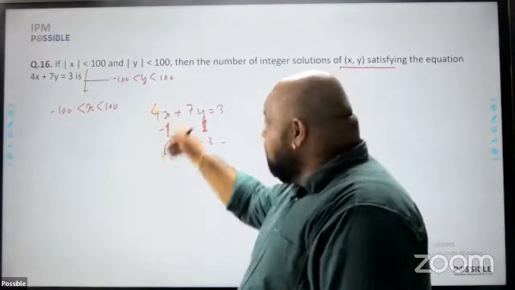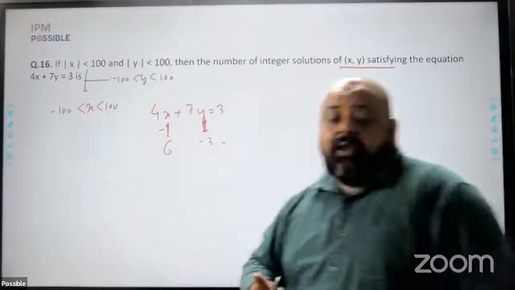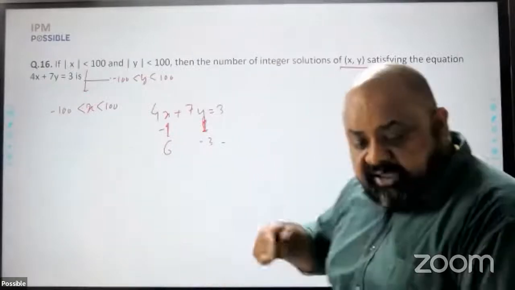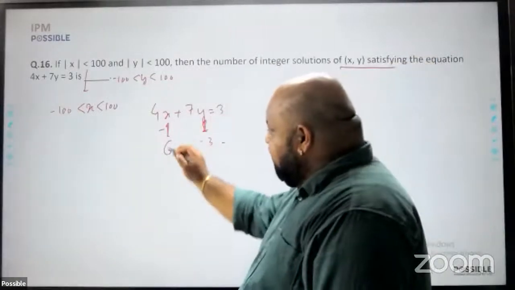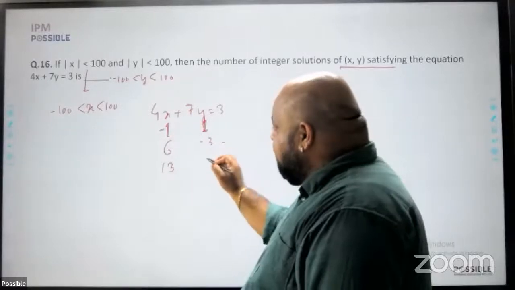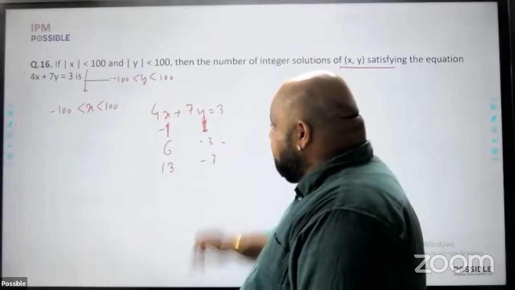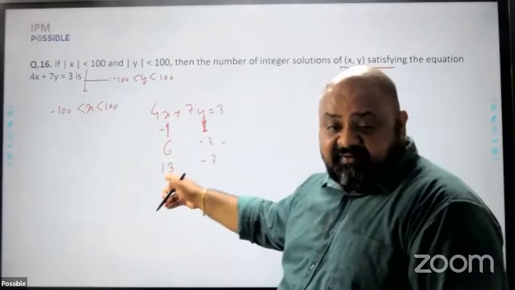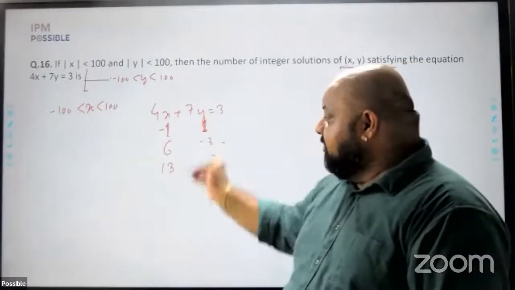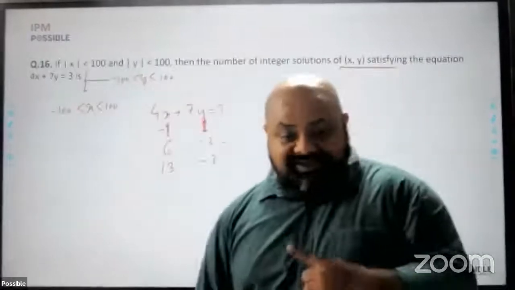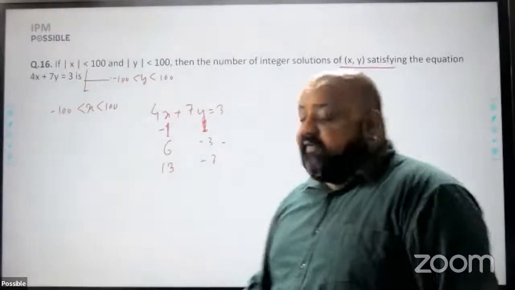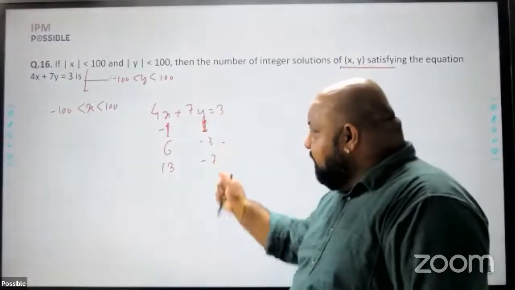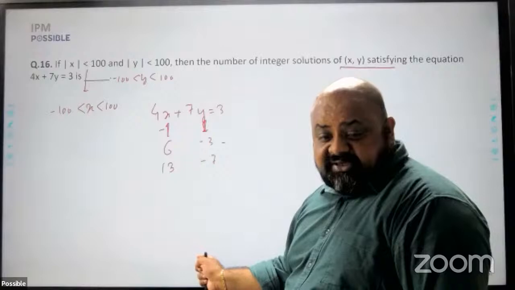4 6s are 24, 7 minus 3s, 21. The difference would be 3. Another solution. Keep doing that, add 7. 7 plus 6 is 13. Subtract 4, minus 7. 4 13s are 52, 7 7s are 49, minus, so the difference of 3. Again it is a solution. Here what will happen is the value of x will keep on increasing and reach 100, or the value of y will keep on decreasing and reach minus 100.